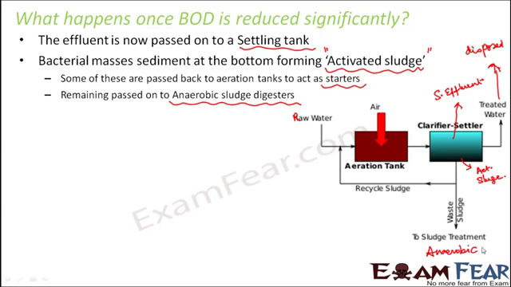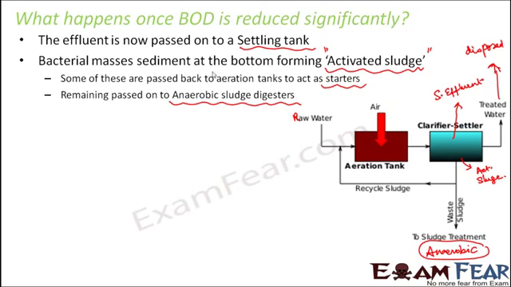Now what happens in the anaerobic sludge digester? In anaerobic sludge digesters, there are anaerobic bacteria, that is, those bacteria which can survive in the absence of oxygen. These bacteria will digest the microbes which are present in the sludge, and during this digestion several gases are produced like carbon dioxide, hydrogen sulfide, methane, and due to the production of all these gases, a foul smell is produced. However, an important renewable source of energy called biogas is also produced as a result of this process.